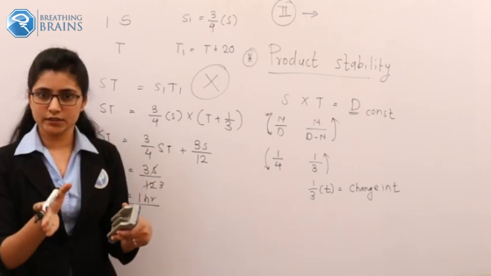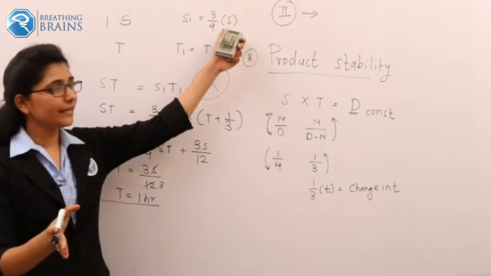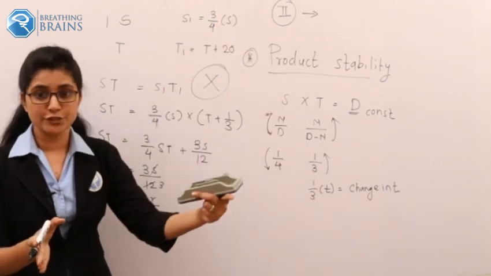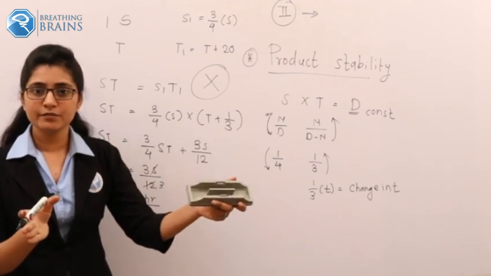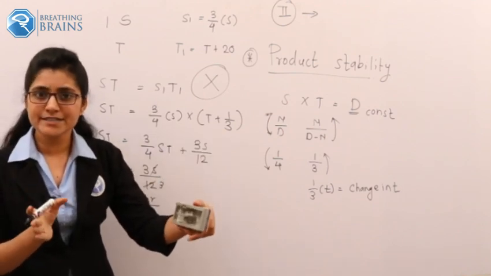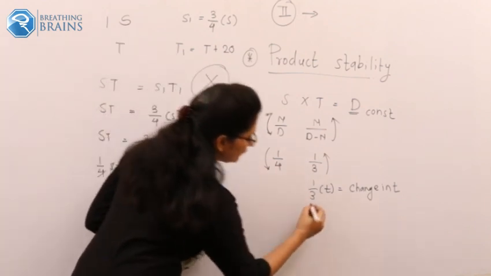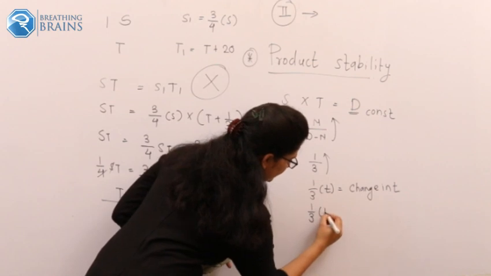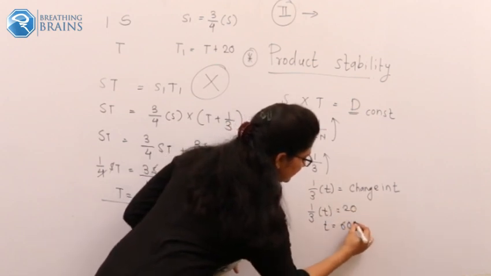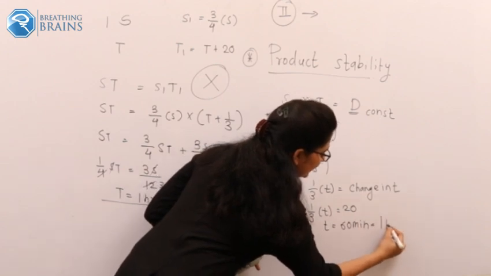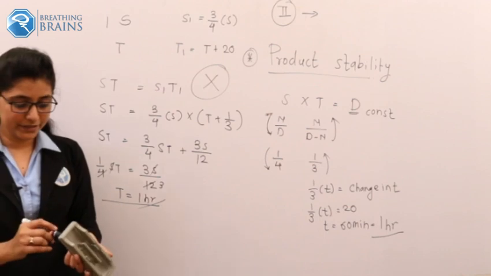Initially, if he travels in a time t, then because of the decrement of speed, it takes 20 minutes more. So what is the change in time from the initial one to the new one? Can I say that it is 20 minutes, right? So 1/3 of the t equals 20 minutes. So what is T? It is equal to 60 minutes, or in hours you can write it as 1 hour, which is very similar to our previous answer.